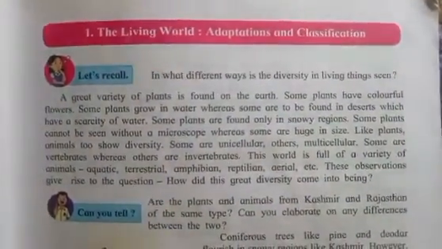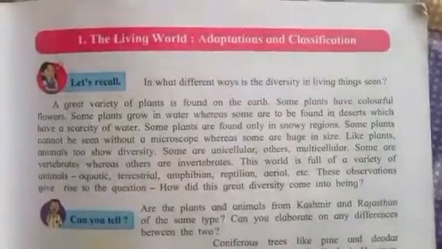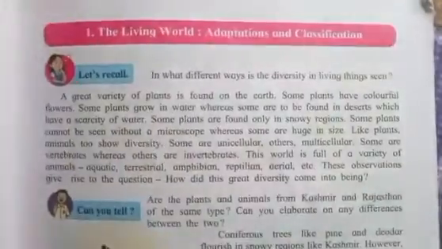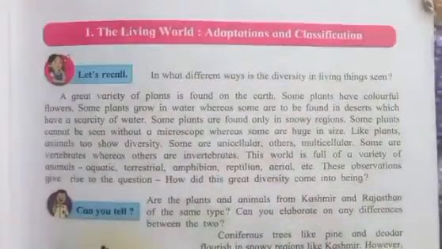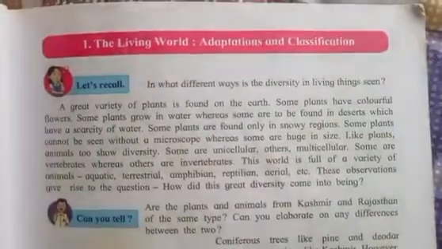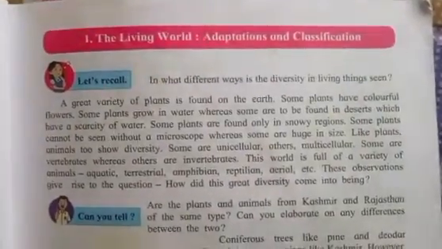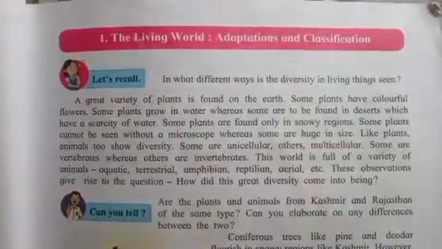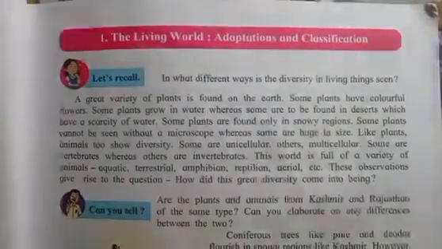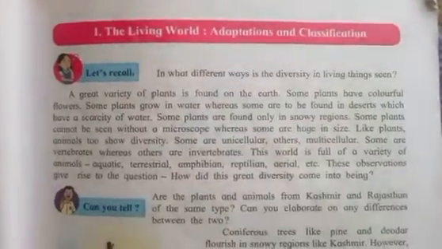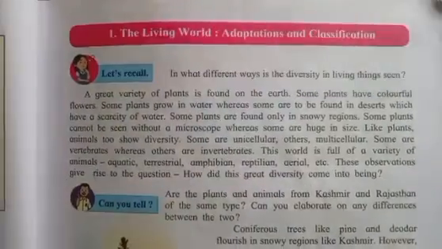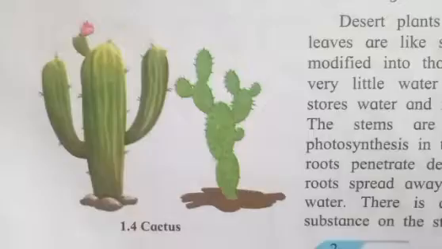As you all know, there are different types and different kinds of plants and animals. So why are they different? Do you know, or do you even try to think, why they all are different, or why the plants which are found in one particular area are not found everywhere? For example, if you think about the desert plants, for example, you can see here.